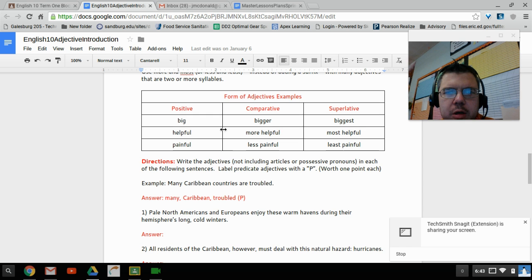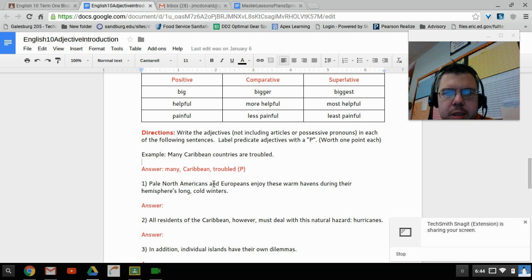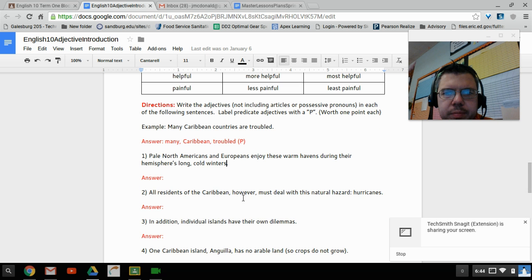more syllables. So it asks you, write the adjectives, not including articles or possessive pronouns, in each of the following sentences. Label predicate adjectives with a P. So many Caribbean countries are troubled. So you have many, you have Caribbean, and you have troubled. Pale North Americans and Europeans enjoy these warm havens during their hemisphere's long, cold winter. So pale would be an adjective. Warm would be an adjective. Hemisphere's, long, cold. Those would all be examples of adjectives.